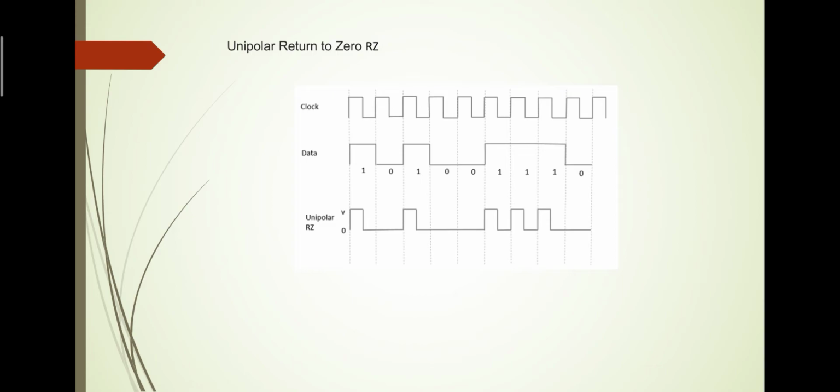Unipolar return to zero, denoted by RZ. In this type of unipolar signaling, a high in data is represented by a mark pulse, but its duration T0 is less than the symbol bit duration. Half of the bit duration remains high, but it immediately returns to zero and shows the absence of a pulse during the remaining half of the bit duration. It is clearly understood with the help of the figure.